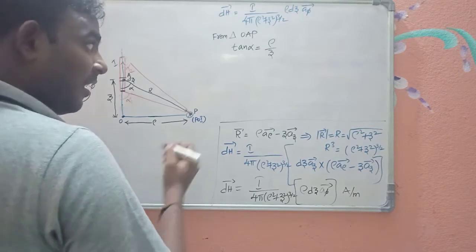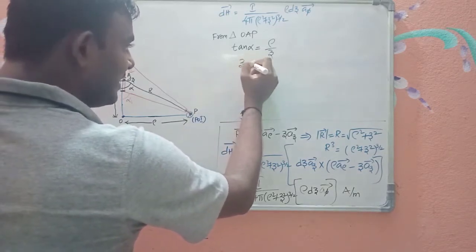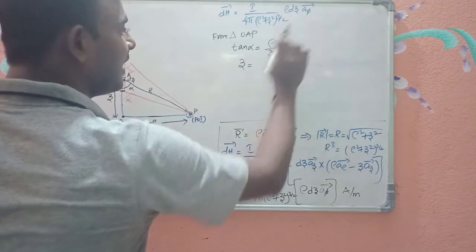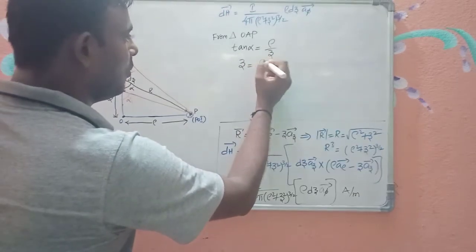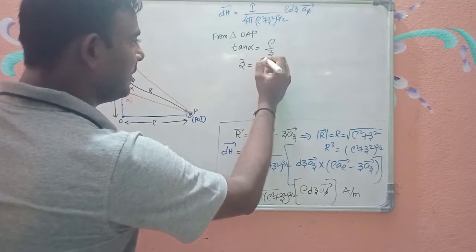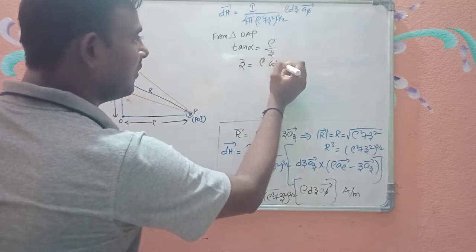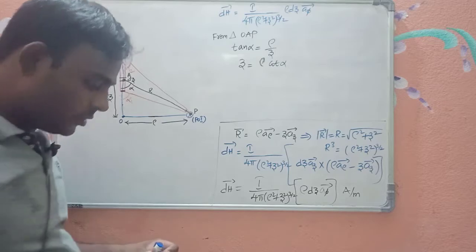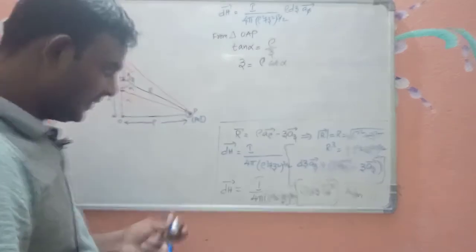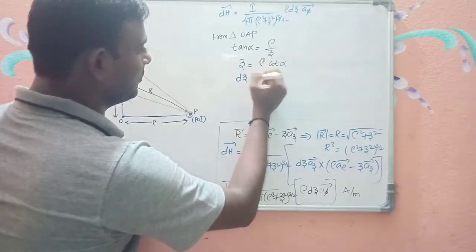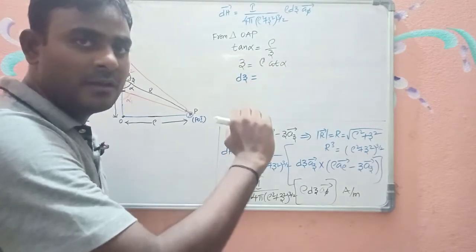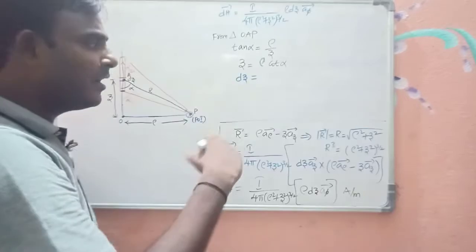Is it right? Or how can I write z? Because I need dz here, I want to know z, right? So z can be written as rho by tan alpha. 1 by tan alpha can be written as cot alpha. So z is equal to rho cot alpha. Now what is dz? I am differentiating with respect to alpha on both sides.